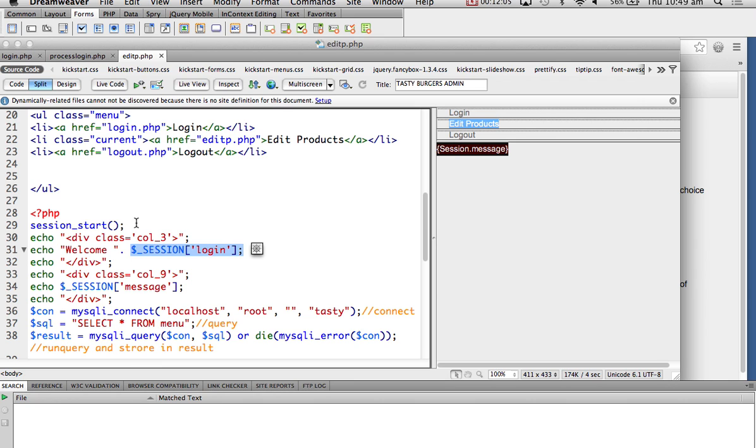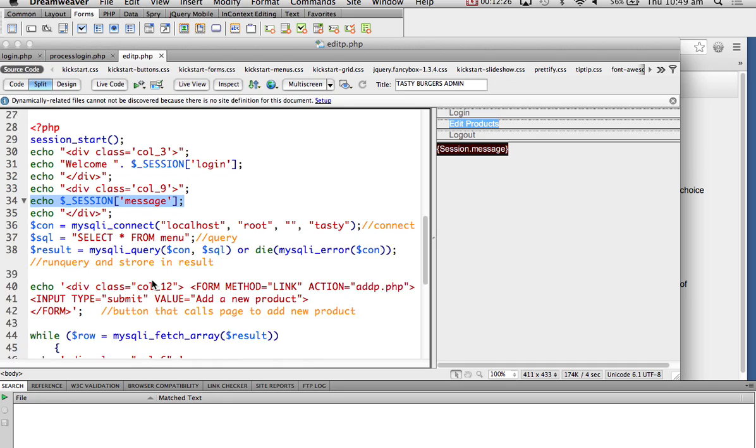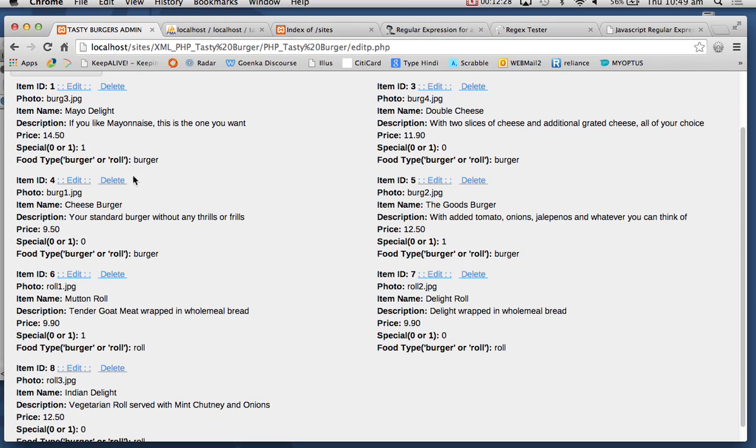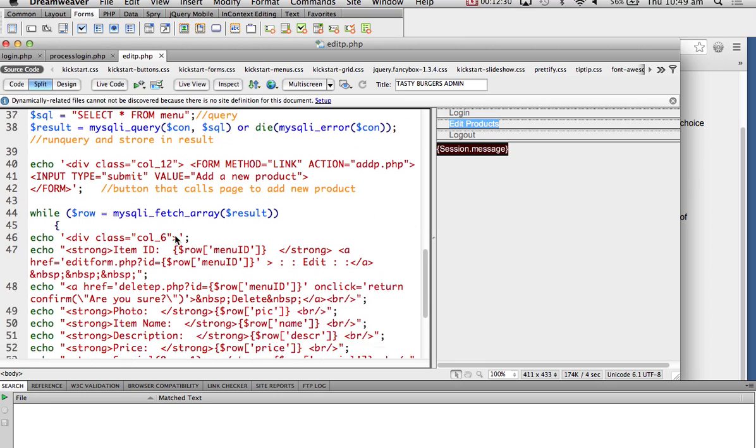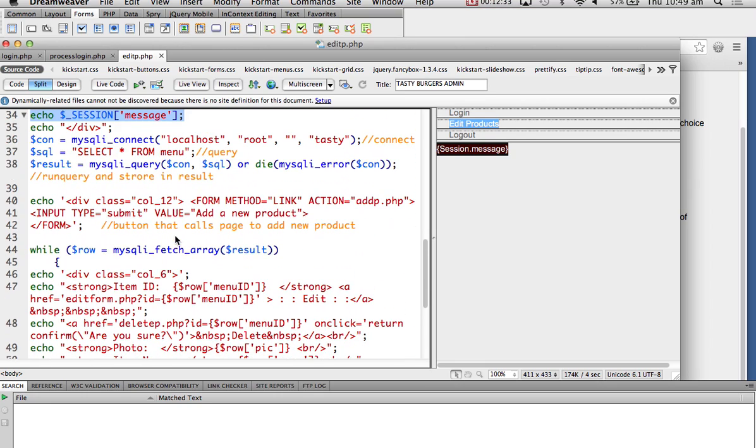But this session will not work unless you do a session start. When session start is missing, these session variables are asleep. To come to life, you need to say session start. And see this echo $session message? Same thing. Whatever message you gave there, it will appear here. Now in this page, how do I generate all of this? I make a connection.